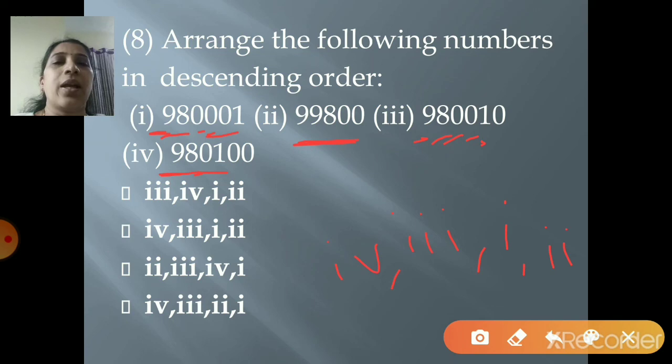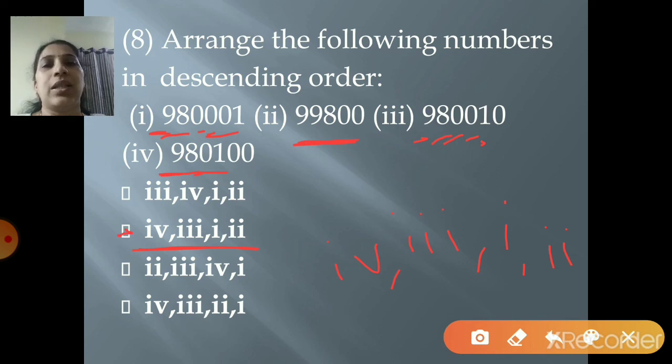So now check where are these options: 4, 3, 1 and 2. So find out where is 4, 3, 1 and 2. Right, here it is 4, 3, 1 and 2. And then you select your answer.